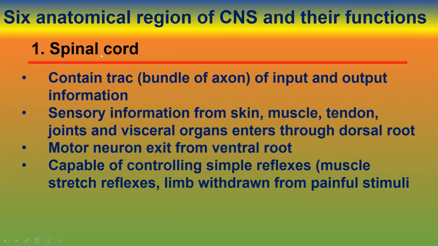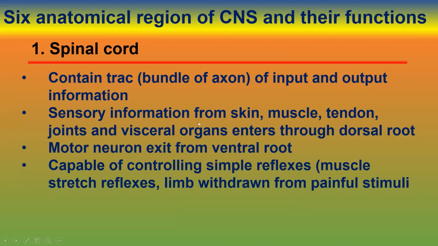The spinal cord contains tracts. Tract means a bundle of axons within the CNS, carrying input or output information. This is the route in the spinal cord where information goes to the brain, and information comes from the brain to the peripheral nervous system.